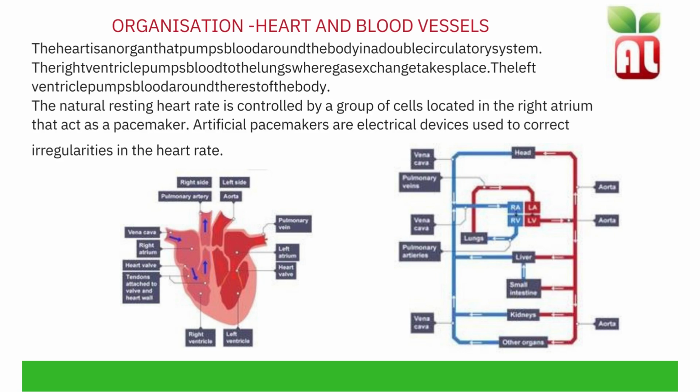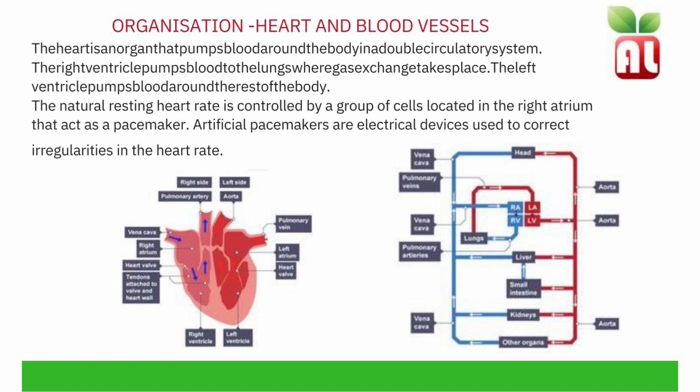Heart and blood vessels. The heart is an organ that pumps blood around the body in a double circulatory system, a system of oxygenated and deoxygenated blood. The right ventricle pumps blood to the lungs where gas exchange takes place. The left ventricle pumps blood around the rest of the body. The ventricles are the lower chambers of the heart, and the atria are the upper chambers of the heart.